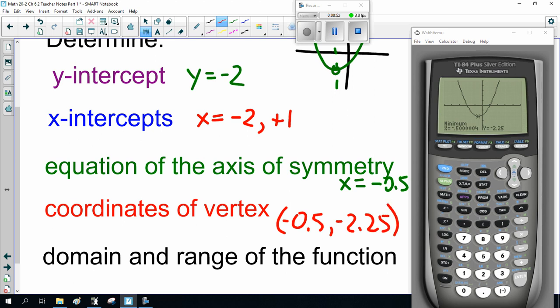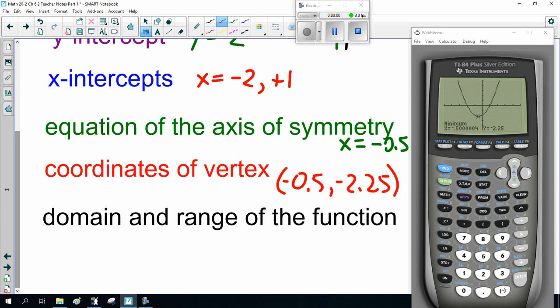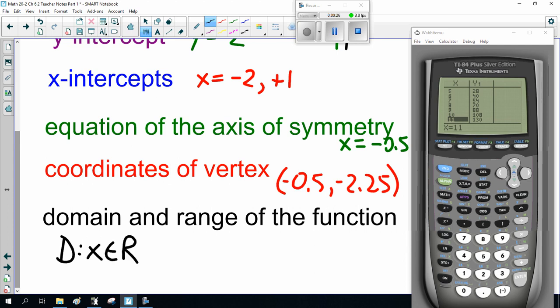Now, domain and range. Domain are your x values. So, look at your table of values, and what can you see about them? Scroll up. With negative numbers, you keep getting negative numbers for x. Scroll down, you're getting positive big numbers for x, I'm sorry. Now, what I'm trying to say there is x can be any real number. That is, you can plug in any value of x you want, and it works. So domain, x is all real. Notice we abbreviate it like that because I can't spell.